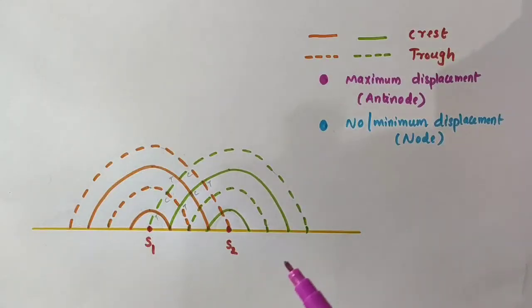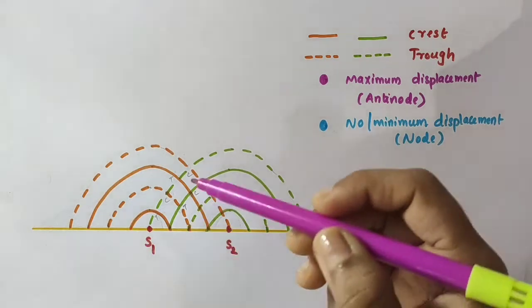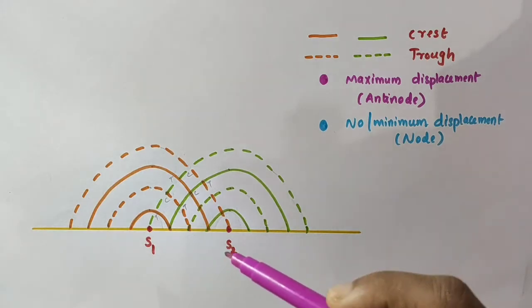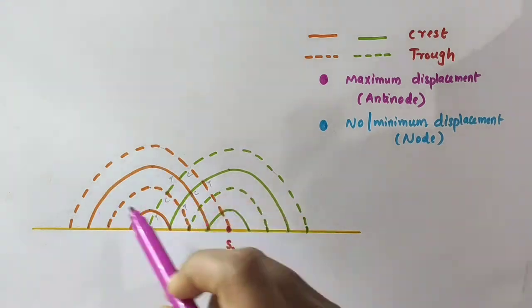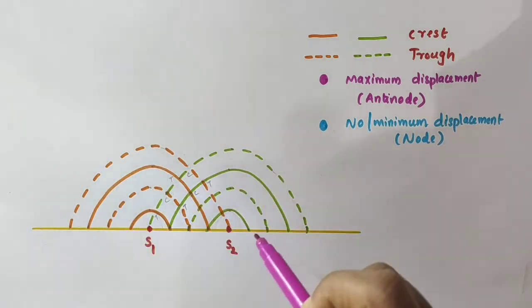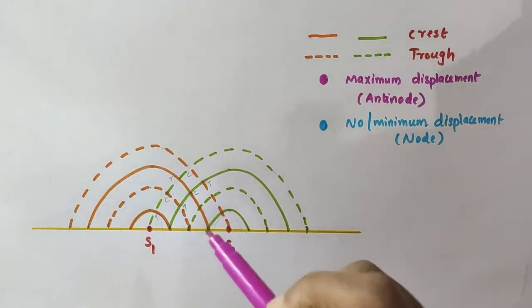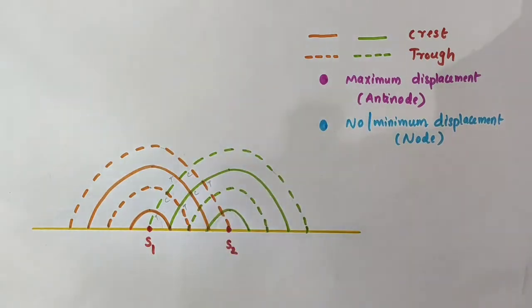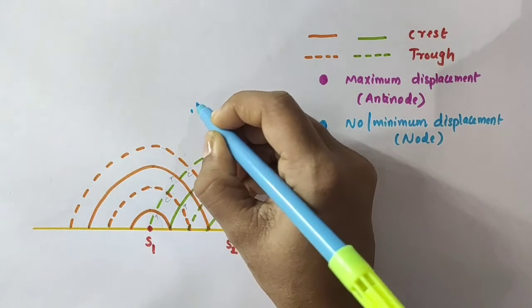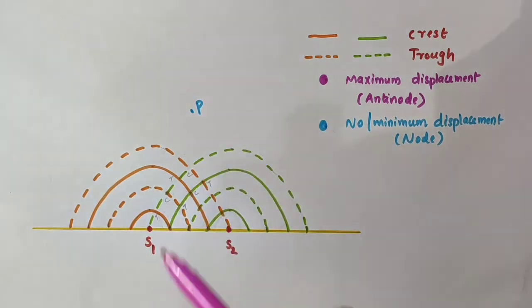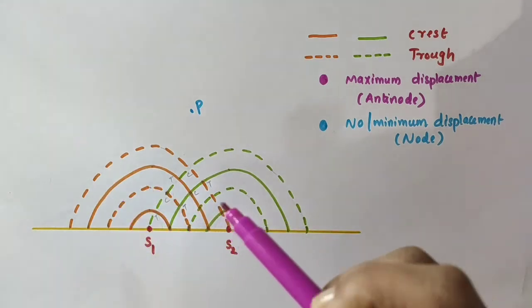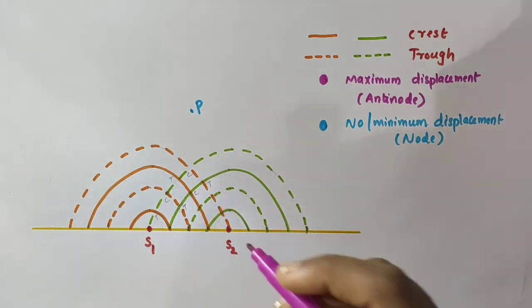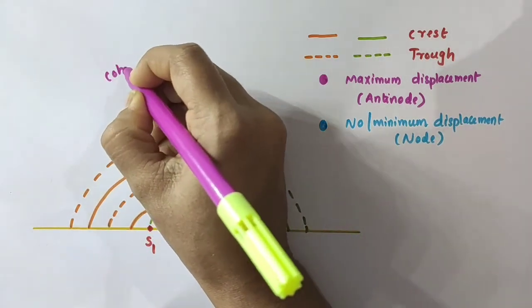Now, consider two needles, one at S1 and another at S2, moving periodically up and down in an identical fashion in a trough of water. S1 produces a water wave, and S2 also produces a water wave. At a particular point P, if the phase difference between the displacements produced by each of the waves does not change with time, then the two sources are said to be coherent.